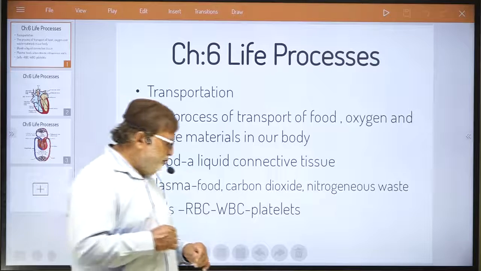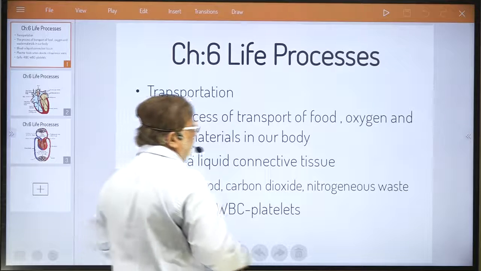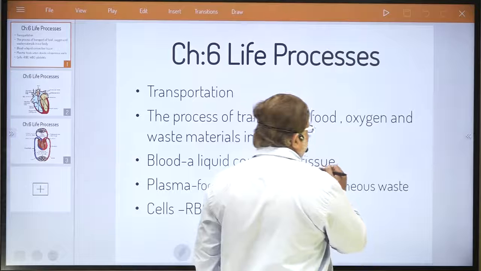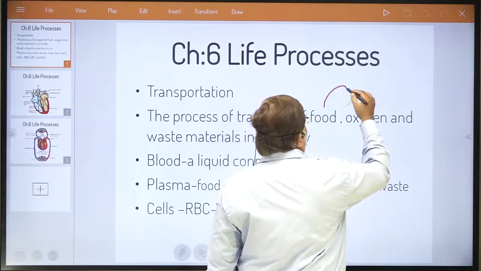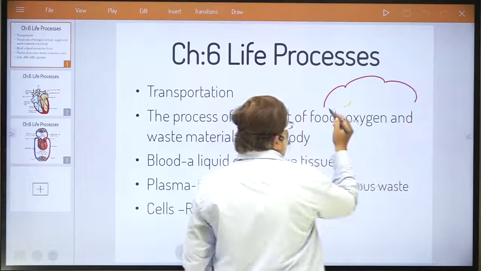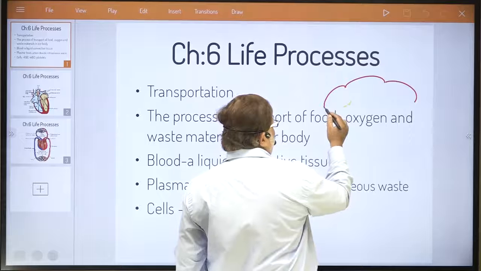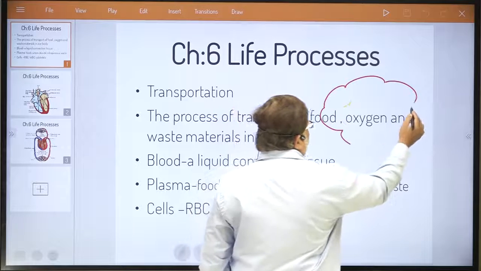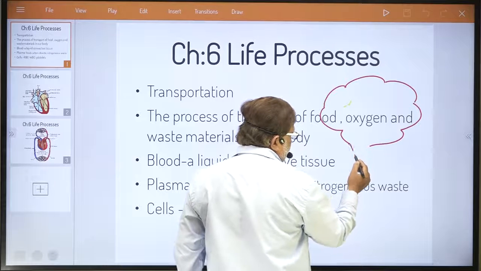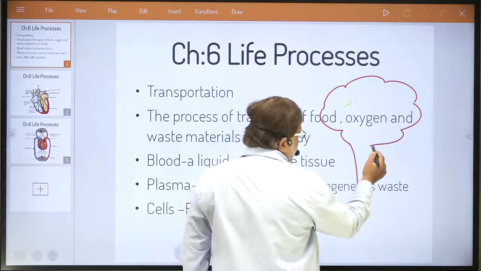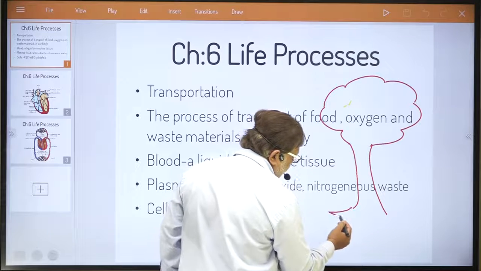Okay. Now actually, dear student, what is the process taking place in the plant? I am just trying to make you understand. Suppose I draw one plant here, just try to understand it. Suppose I am just drawing the plant. This is just for your understanding. Okay, dear student. Suppose I am drawing a plant and here I am showing roots.